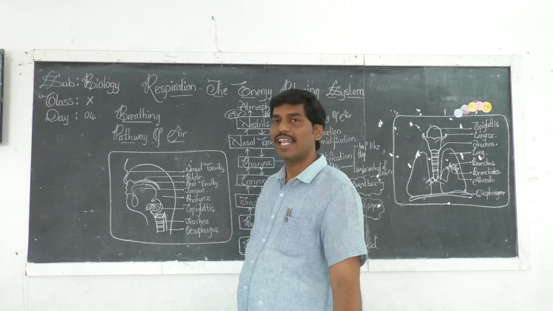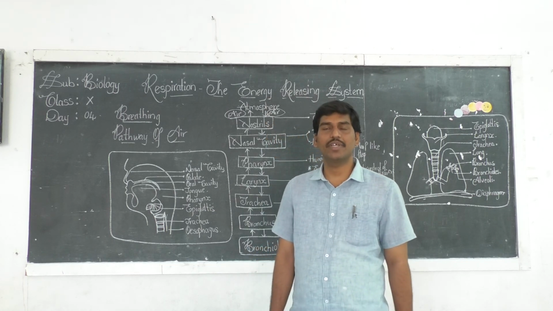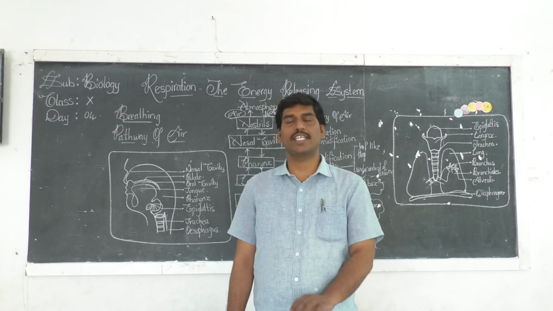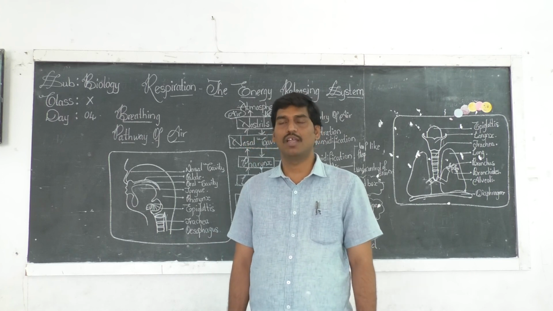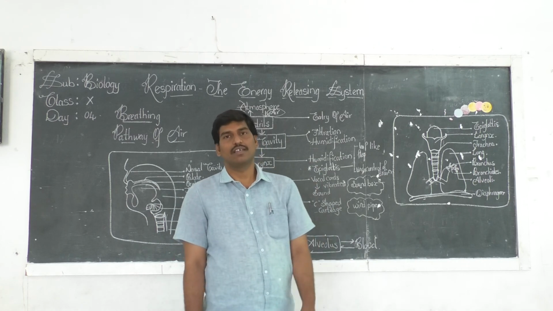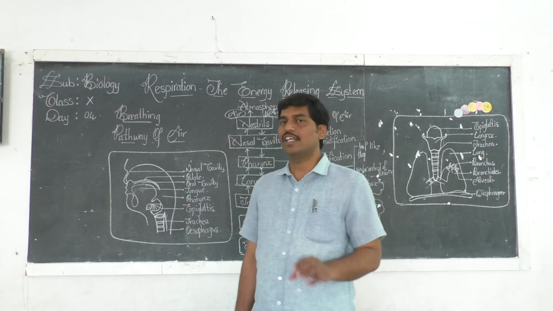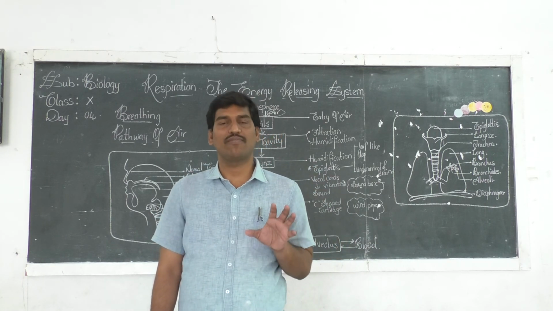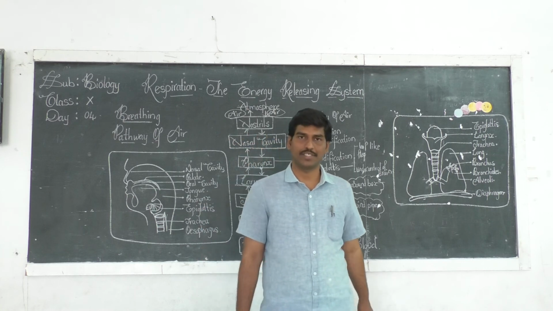So, children, in the last session, you were given an assignment to complete the events or steps of respiration. I hope you are done with it. In the last class, we clearly studied there are 5 steps or 5 events of respiration.